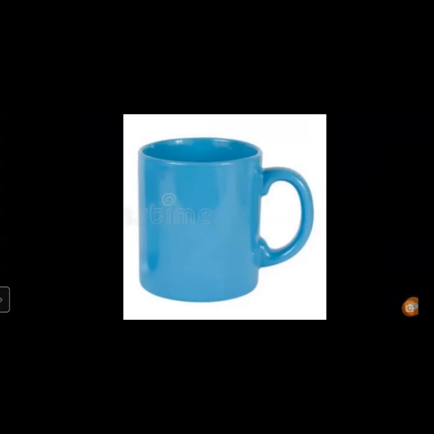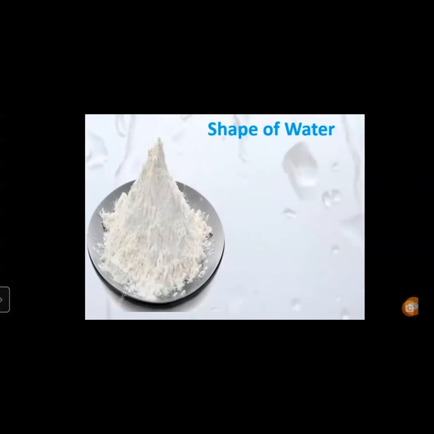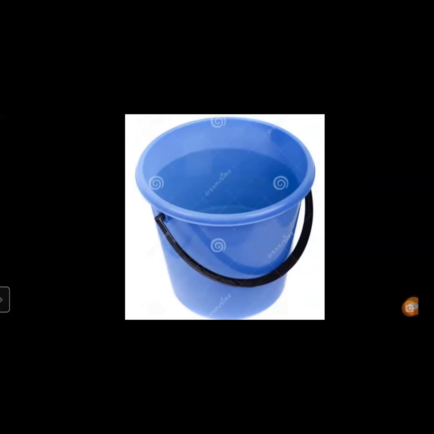Yes. And now we will understand, what we understand that we can understand the difference. Yes, you can understand or not. According to the shape of the container, the water changes its shape.